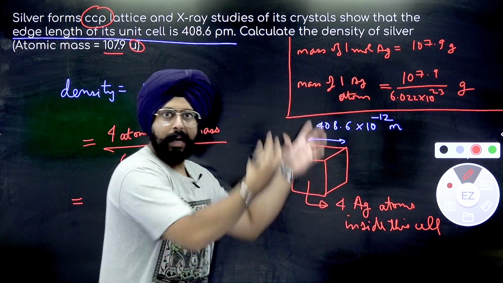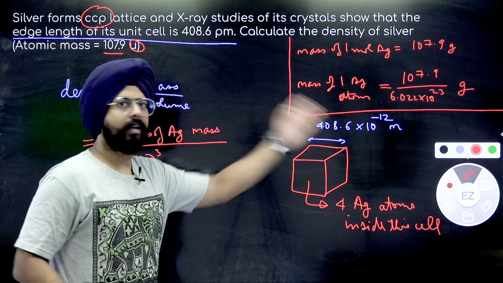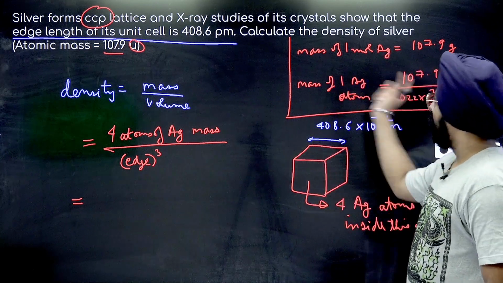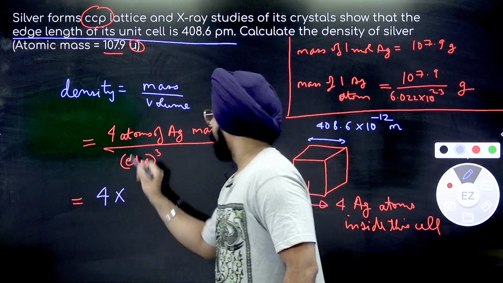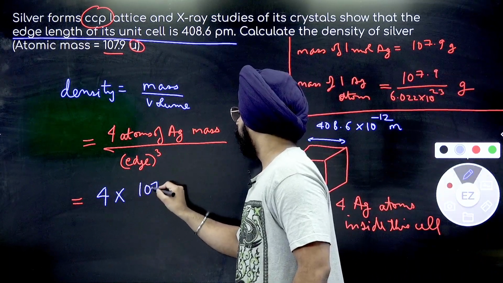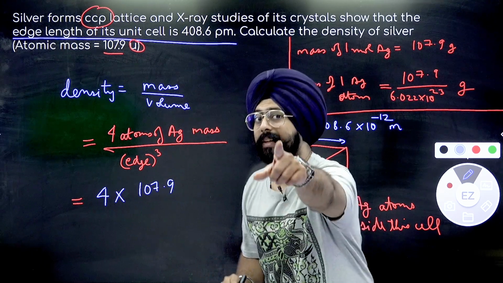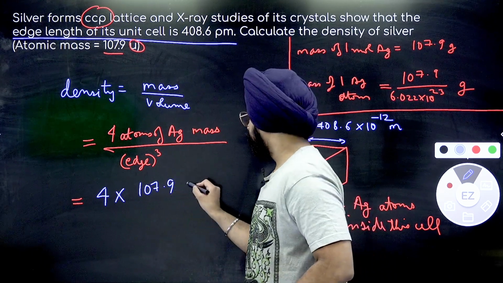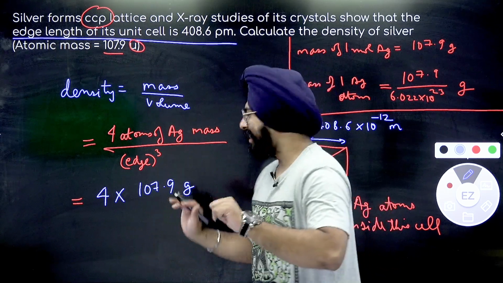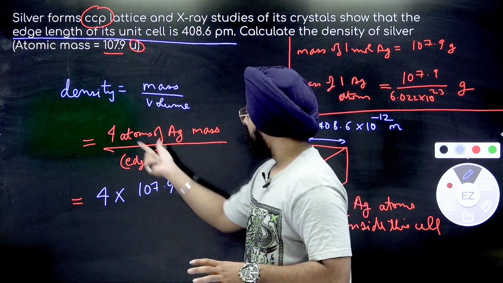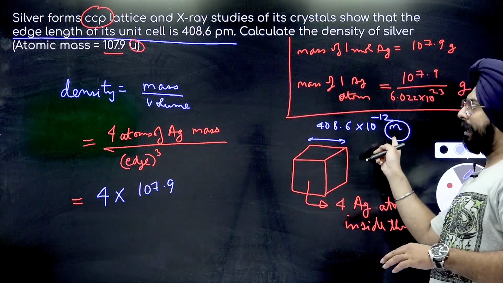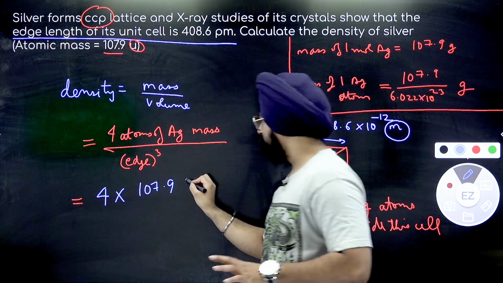I'm going slow because I'm explaining the question to you. Whatever we've done till now will hardly take like 30 seconds. So let's write here 4 into mass of 1 silver atom. What came here? 107.9. This is in grams right now, isn't it? This is in grams right now. Let's just do kilograms. Okay? So I will get my answer in kilogram per meter cube, right? Because I'll be taking the length in meters. So let's just try to do in kilograms.